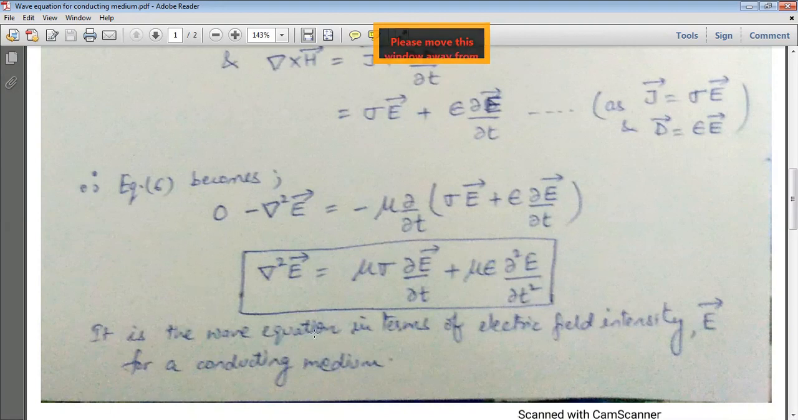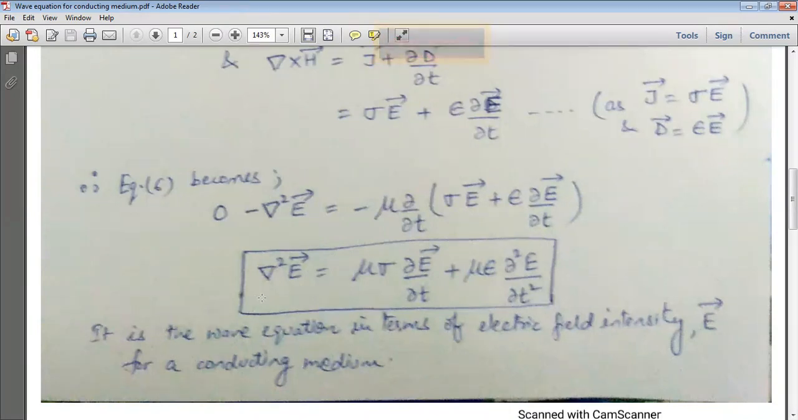So this is the wave equation in terms of electric field intensity, that is the E vector, for a conducting medium. So here you have seen one more component, that is mu sigma curly E by curly T, which was not there in case of the non-conducting medium, because in the non-conducting medium this sigma is equals to 0. So here the complete wave equation is this in the form of electric field vector.